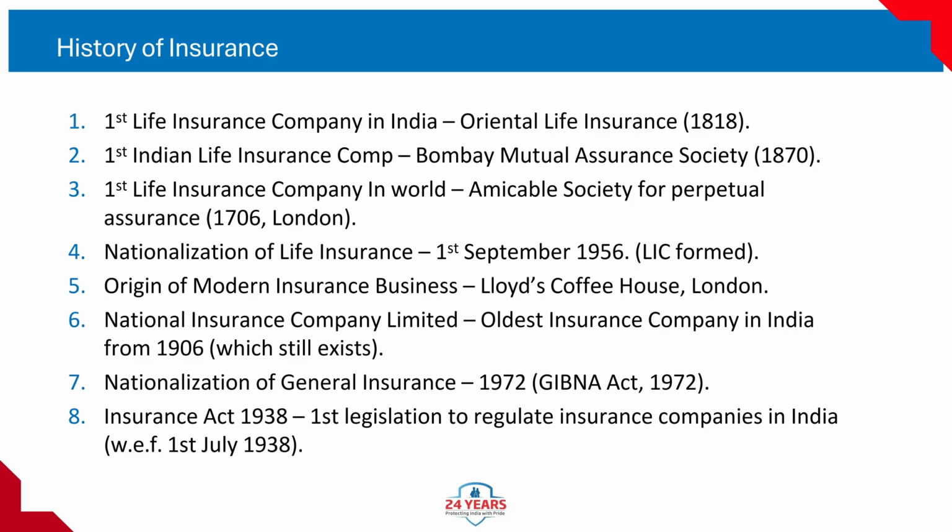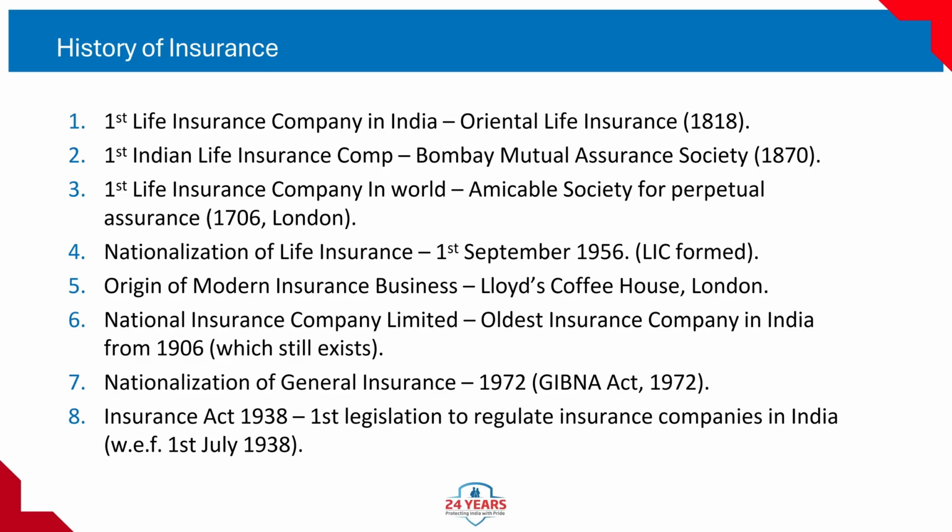National Insurance Company Limited, oldest insurance company in India from 1906, which still exists. Established in 1906 in Calcutta. It is the oldest general insurance company in India, still in operation. Today it operates as a public sector general insurer.